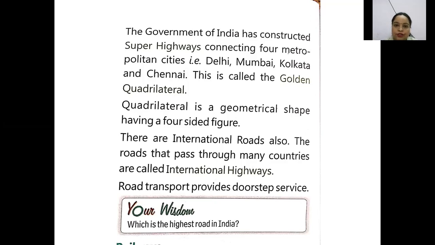What is the importance of roads? Road transport provides door-to-door service or doorstep service. If you want to go from your house to your friend's house, you are going through roadways, from door to door. You don't have to go to any particular railway station or airport. You just have to go from one door to another. And what is the best means of going? That is road transport. Okay.